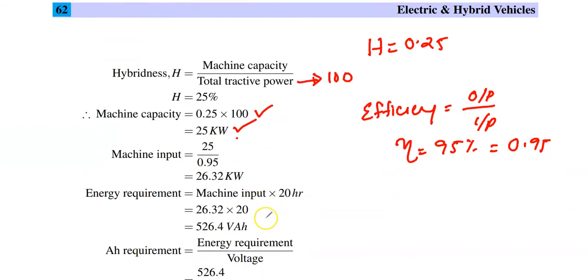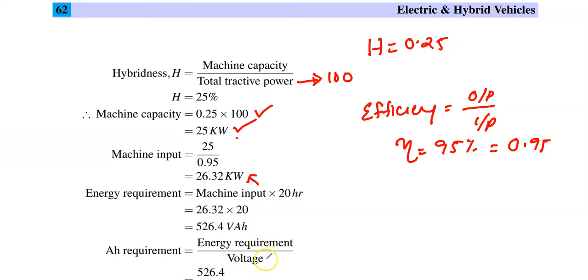Now the energy requirement. If we know the input, the energy will be the input into time, which here is given in hours. This is the machine input, and the machine input into time will give the volt ampere hour rating. Now we have to find the ampere hour. If we know the energy, then ampere hour can be calculated by dividing the energy requirement by the voltage.